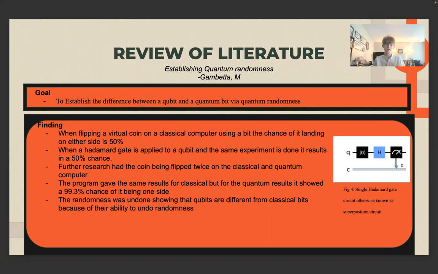When a Hadamard gate is applied to a qubit and the same experiment is done, it results in a 50% chance. Further research had the coin flip twice on a classical and quantum computer. The program gave the same results for classical, but for the quantum results, it showed a 99.3% chance of it being one side over the other. What this means is the randomness was undone, showing that qubits are different from classical bits because of their ability to undo randomness.